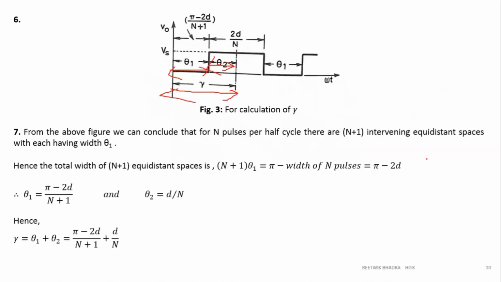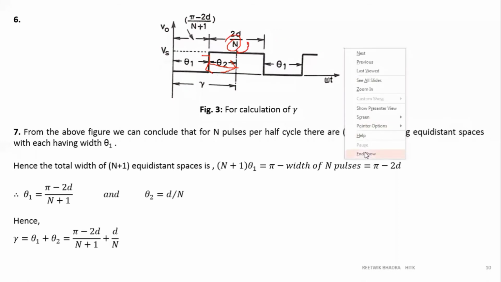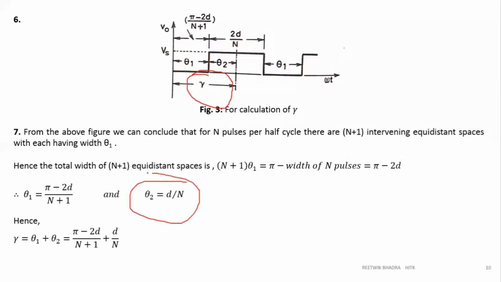Okay, so I'm going into this figure, just understand it now. This gap over here, if you are taking 2 pulses, will be d by 2. If you are taking 3 pulses, it will be d by 3 only, right? Please take care of that. So theta 2 is nothing but d by n.